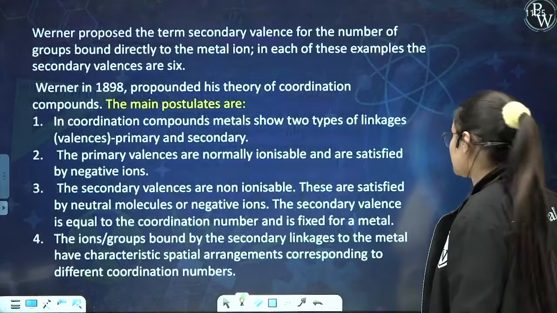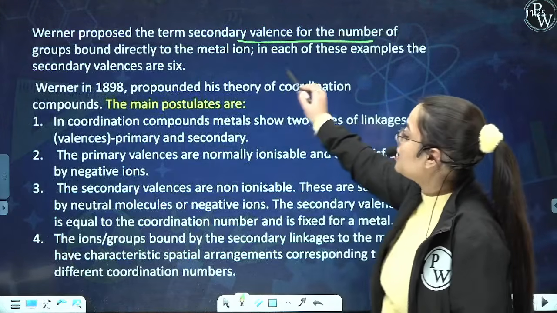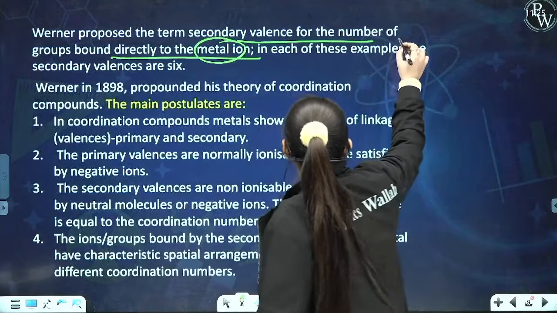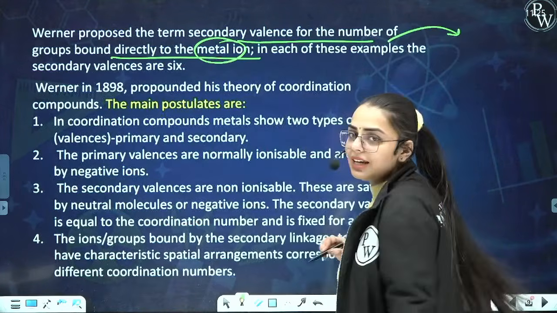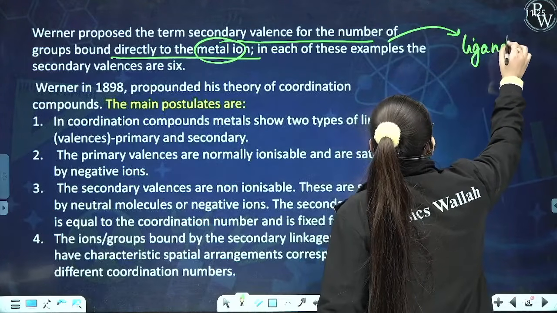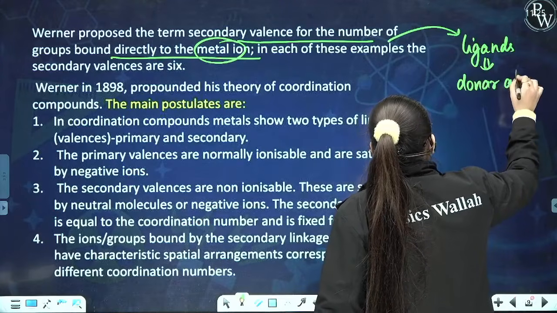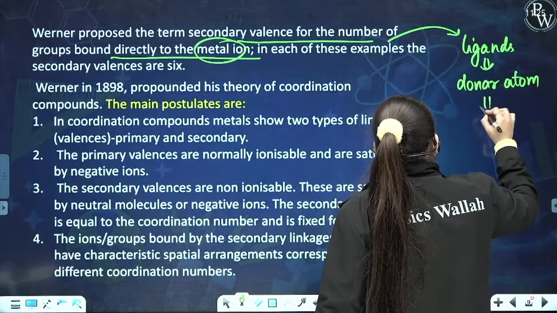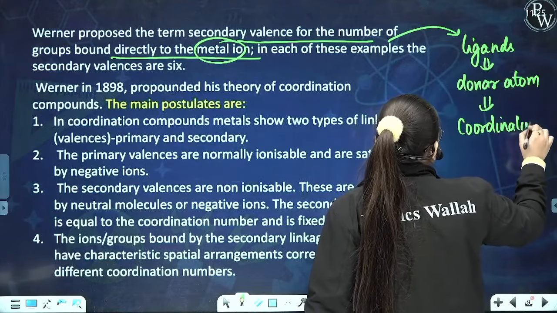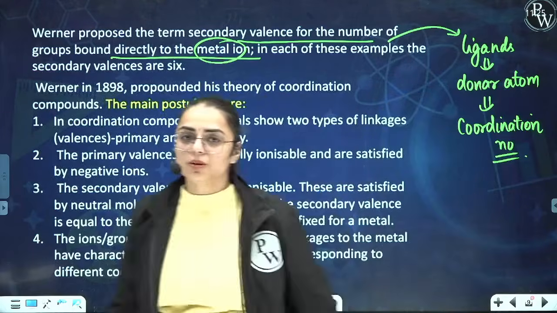Yes. Now I'll see the next thing. Werner proposed the term secondary valency for the groups bound directly to the metal atom. That means the groups that are bound directly to the central metal atom are referred to as whom? They are referred to as the ligands, or I would say the donor atoms. Or in other terms, we can say they are referred to as the coordination number. We can use these three terms over here.